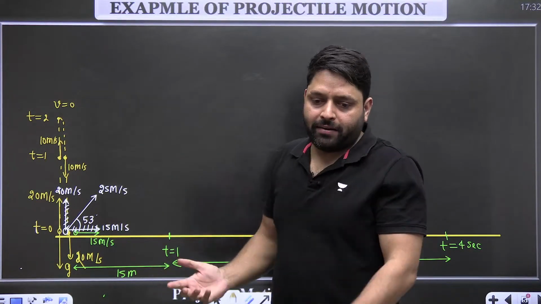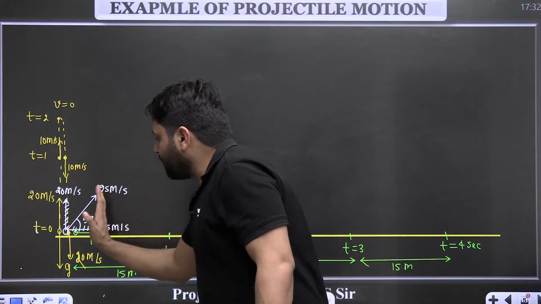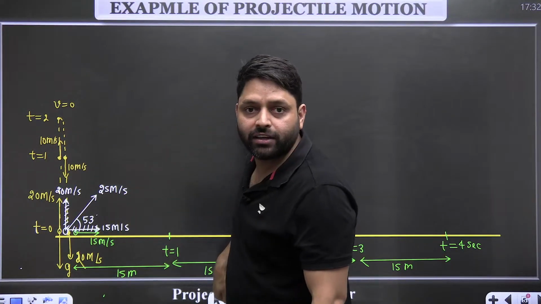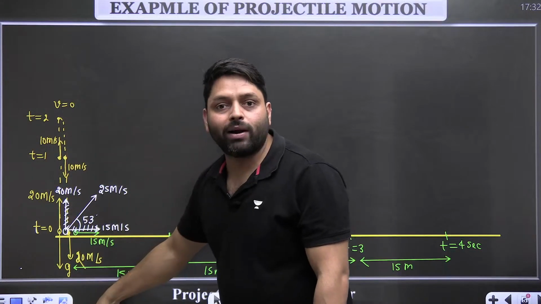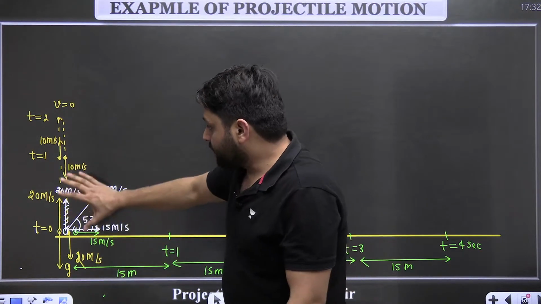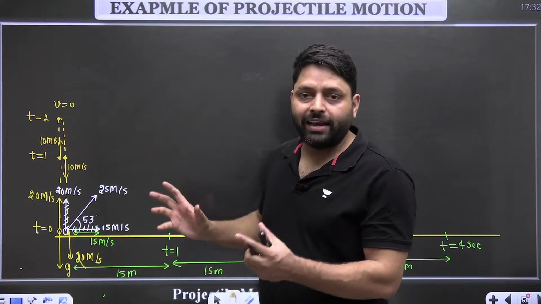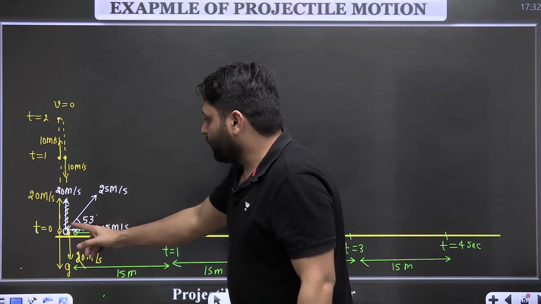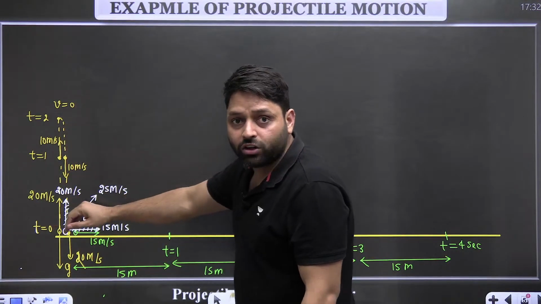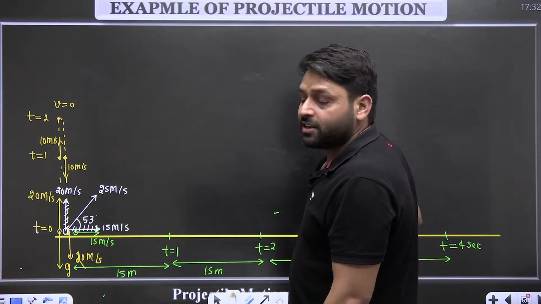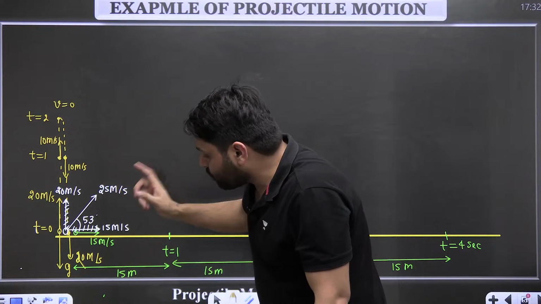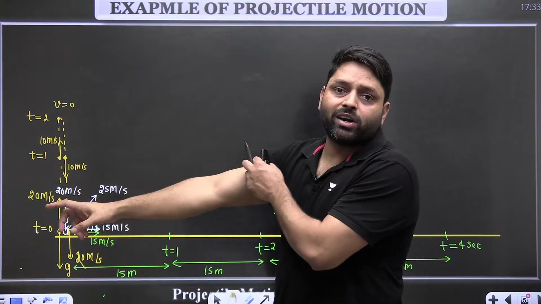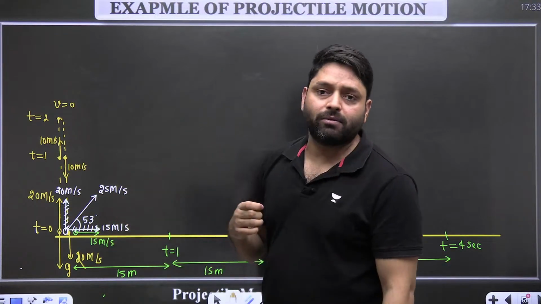So what will happen here? The particle will have a vertical component of velocity and a horizontal component of velocity. It will have vertically downward acceleration. So these two motions will overlap now; it is doing both the motions. The vertical motion will be similar to this and the horizontal motion will be similar to this. When you project a particle with 25 meter per second at 53 degree angle, the vertical component of the velocity will be 20 meter per second and the horizontal component will be 15 meter per second.